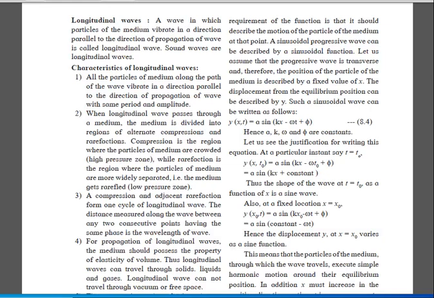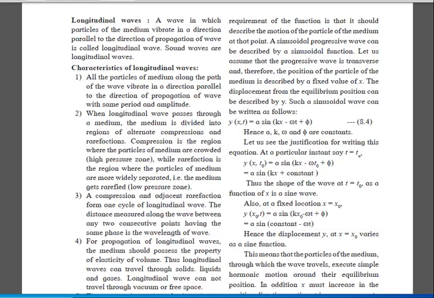As a first characteristic, we introduce the same, with the same time period and amplitude. Why? Because the longitudinal wave is a sub-wave of the progressive wave only. The second one: when it passes through a medium, the medium gets divided into 2 parts. Here, it depends on pressure. That's why there is a high pressure zone and a low pressure zone. The high pressure zone is compression, where particles are crowded, and the low pressure zone is rarefaction, where particles are widely separated.